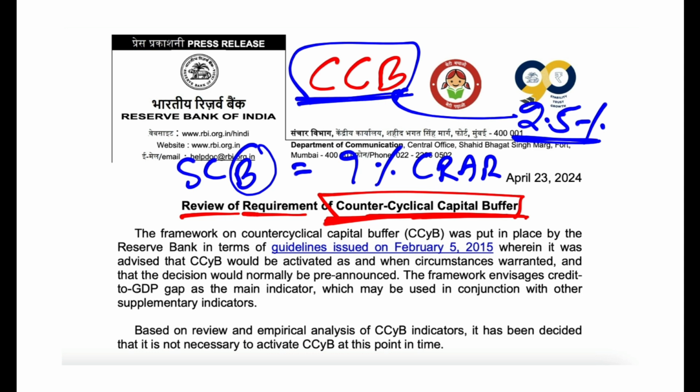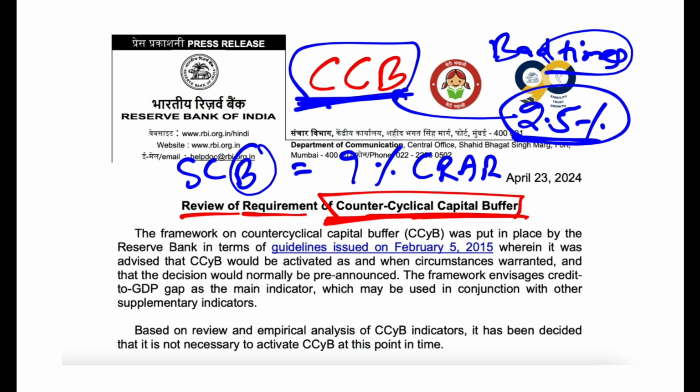Why? Because they have to be ready for a bad time. Capital conservation buffer is a mandatory requirement, and it is not something that from time to time RBI will say you need to maintain. You need to always maintain 2.5% of your risk weighted assets as a capital conservation buffer. This is over and above 9%. So in a way you can say that the banks have 11.5% minimum, 9% CRAR and 2.5% capital conservation buffer, which they have to always keep with them.